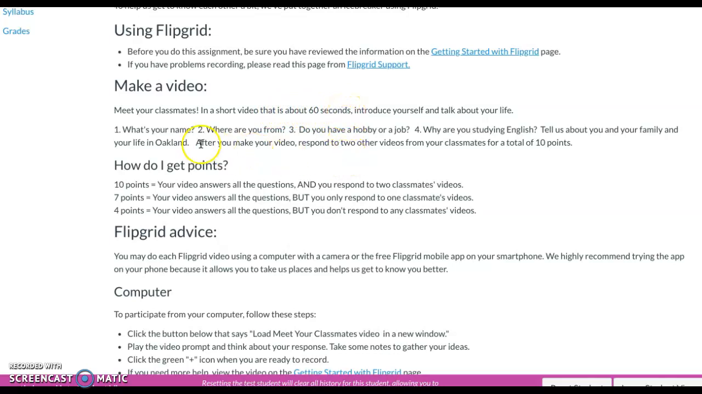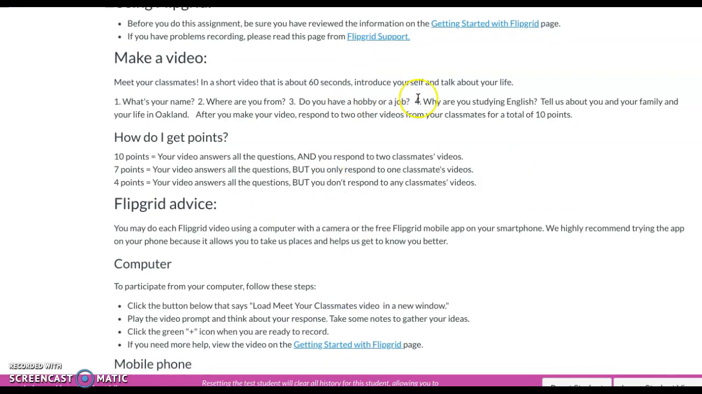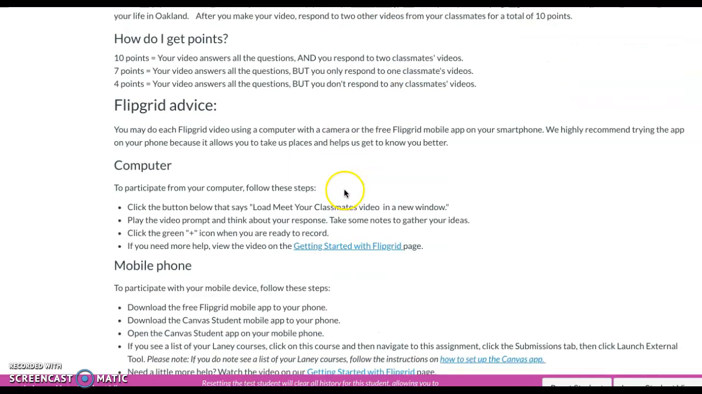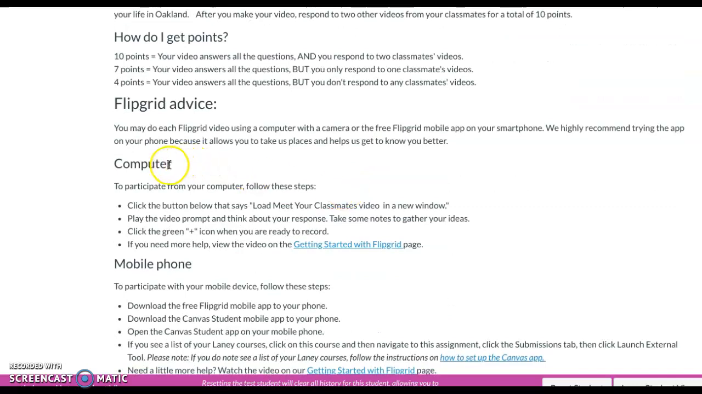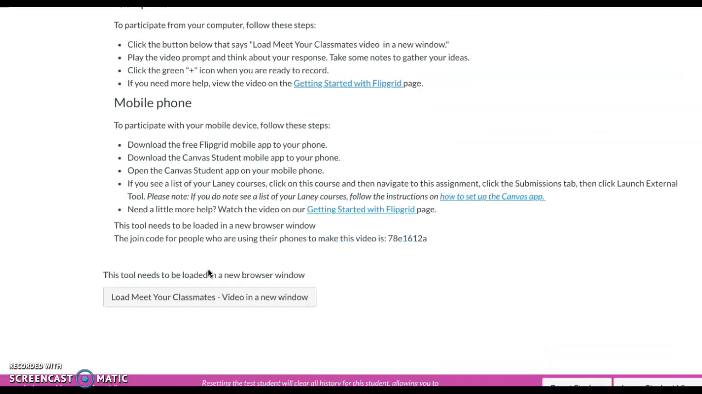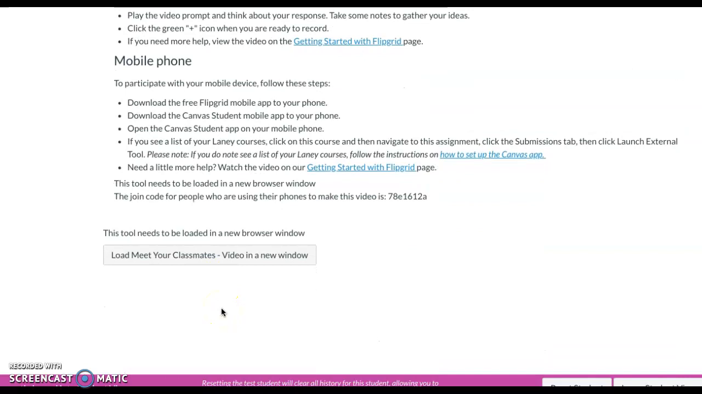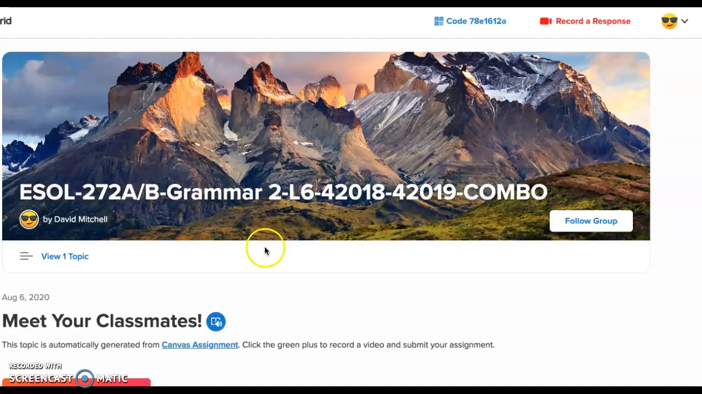Okay, and then after you make your video, I want you to respond to 2 other videos from your classmates so you can get 10 points. Okay, so please read this advice carefully about how you can do a video from your computer or from your phone, either one. To start your video, you click on this box down at the bottom here, and it will take you to the Flipgrid site, and here is our class.